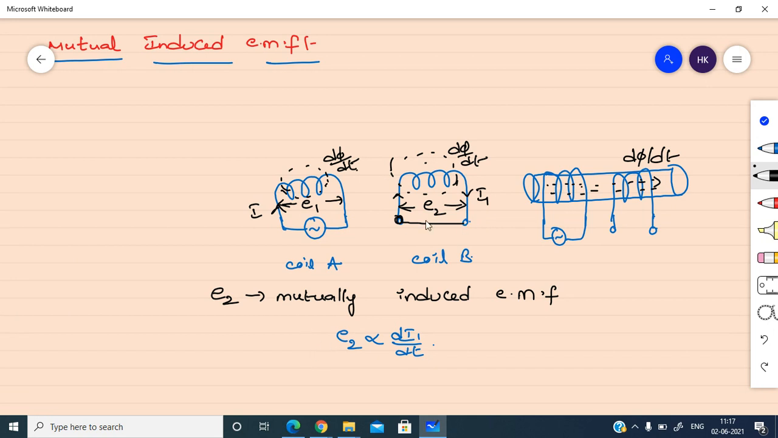If it is a closed second coil, then due to the induced EMF in the second coil, current will circulate in the coil. Assume it as I1. So that induced EMF is directly proportional to dI1 by dt. If you remove the proportionality, E2 is equal to M into dI1 by dt. Here M is nothing but mutual inductance.